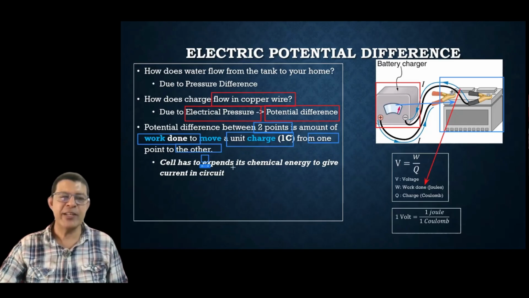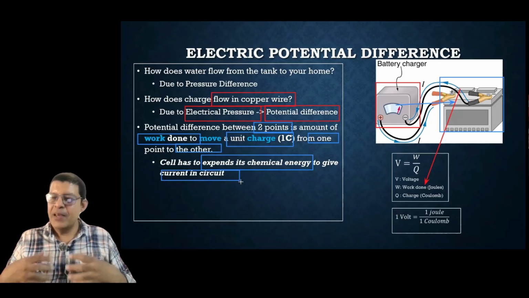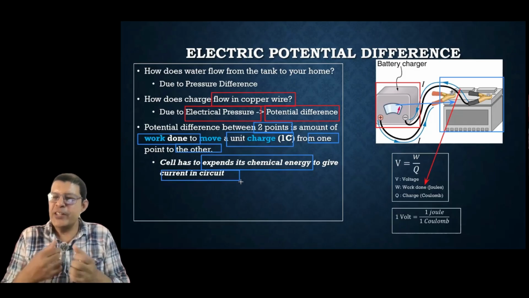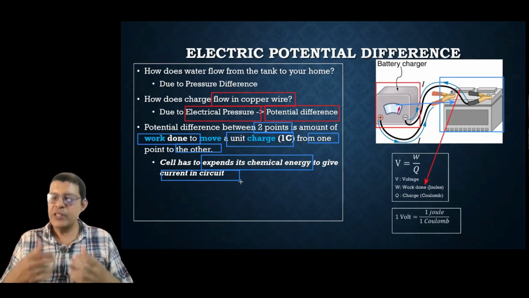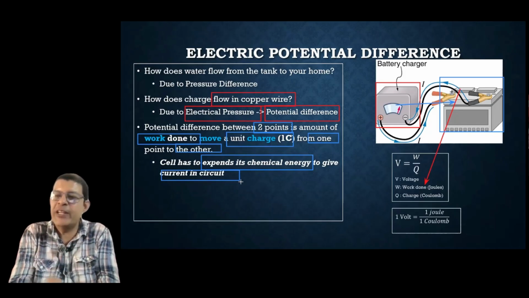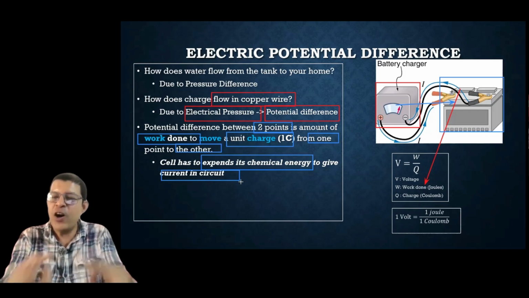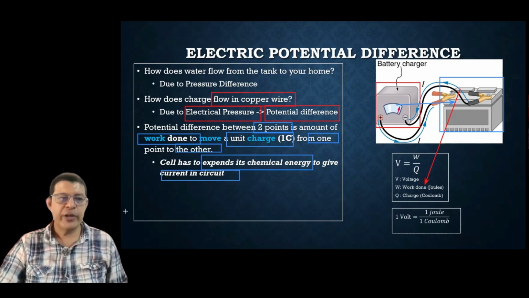The cell has to expend its chemical energy to give current in the circuit. The cell has to work. It has to give away its energy so that it can give its energy for the functioning of the device. Okay.